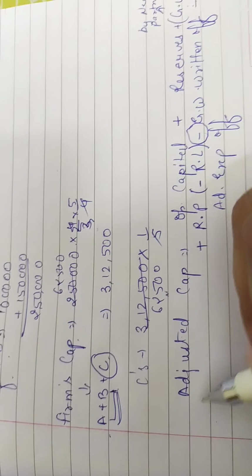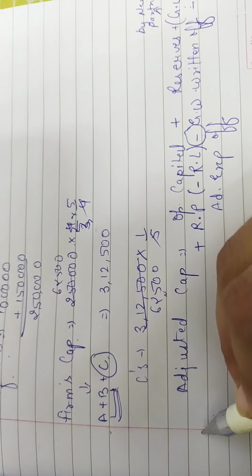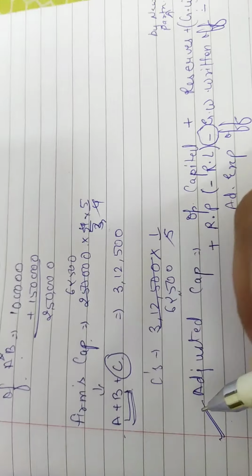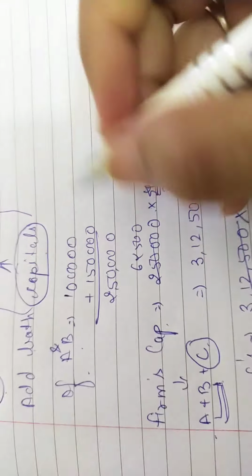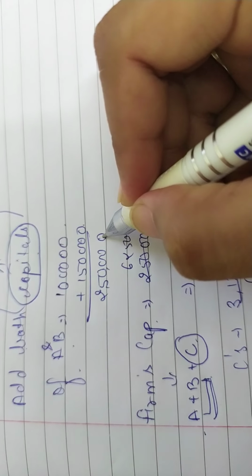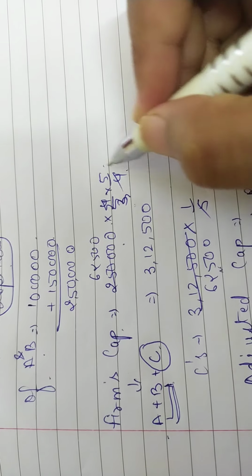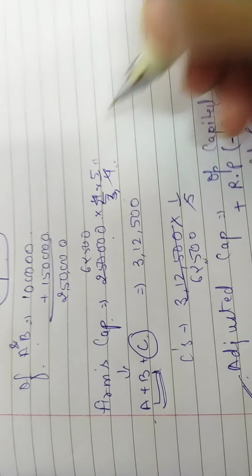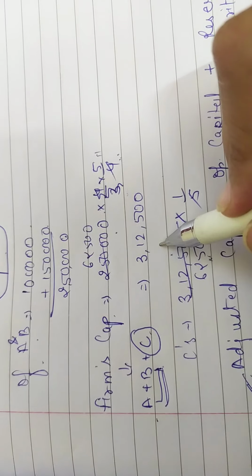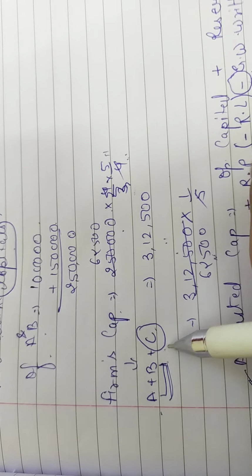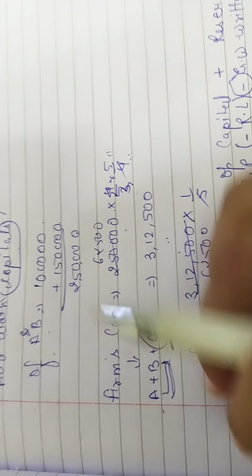Okay, so the adjusted capital will be the closing capital of partners. So that capital we will take here, we will add both the capitals, and then we will take the reciprocal of the share of remaining partners, and then we will get the firm's capital. After that we can calculate the new partner's capital.